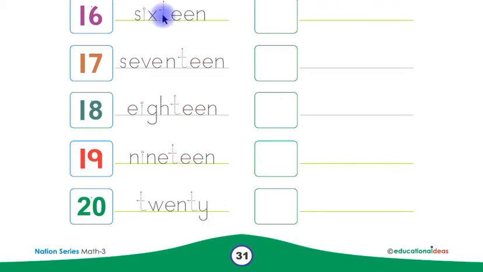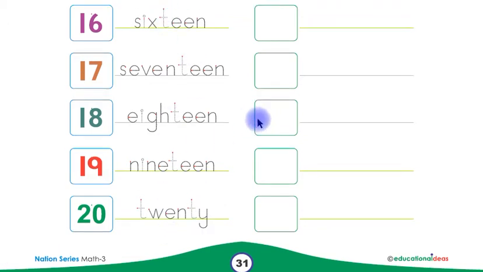Children, you have to trace these numbers in words and then you have to write these numbers in words in these boxes and on these lines. You will write 16 in number in this box and 16 in word on this line.